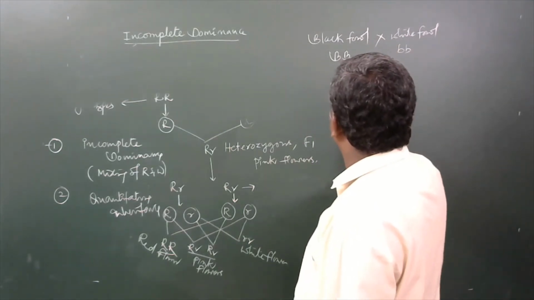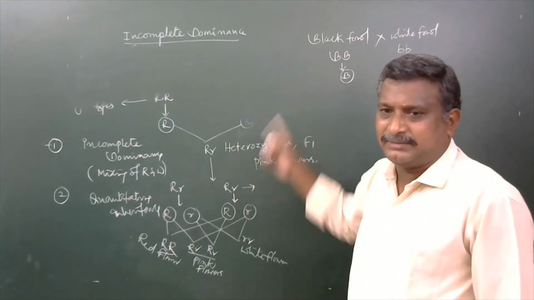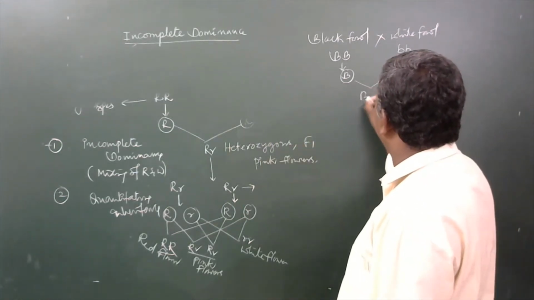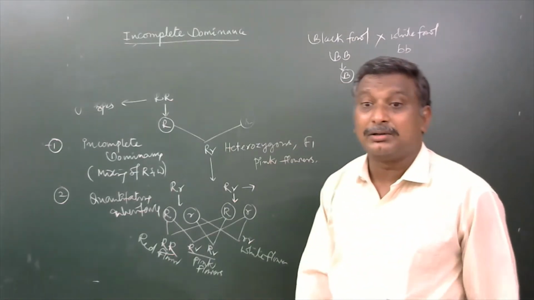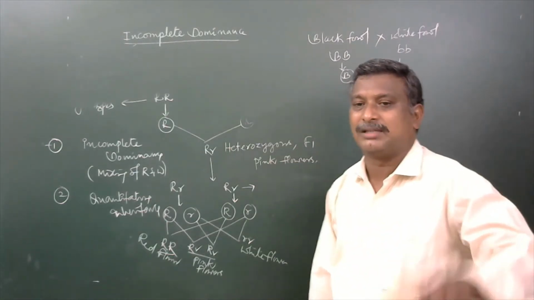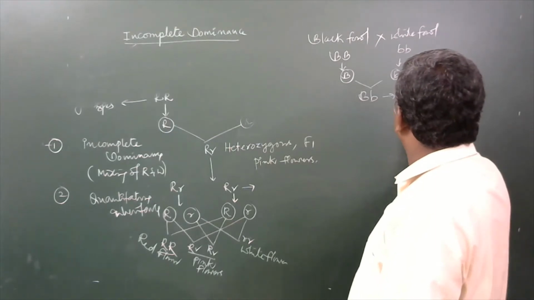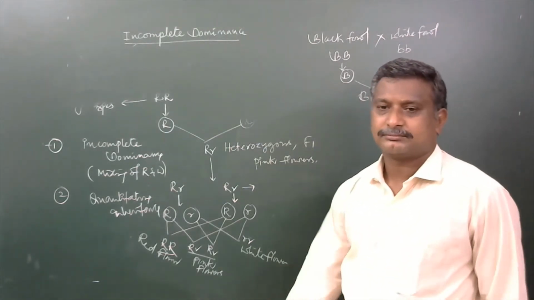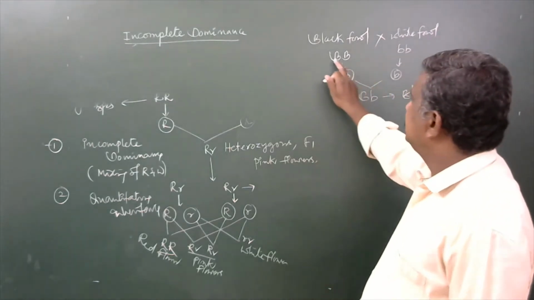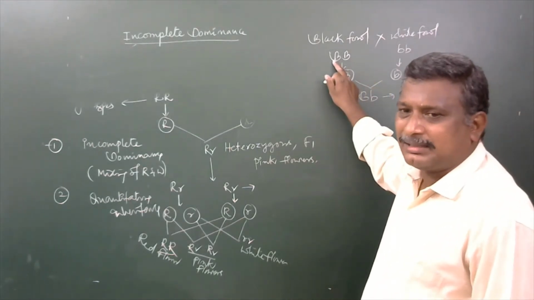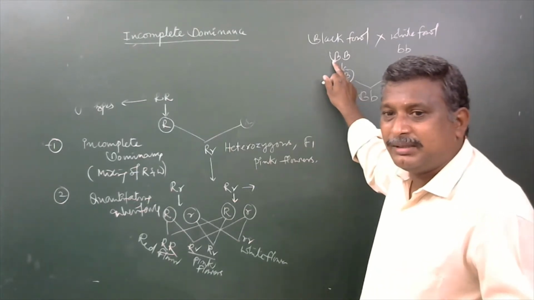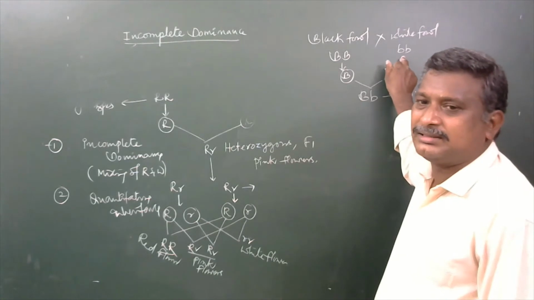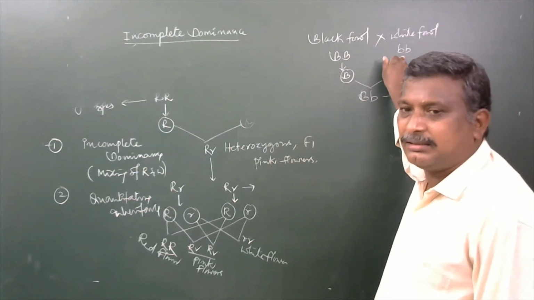Here a gamete is with capital B gene, and here a gamete is with small b. Both are fused together, capital B, small b, a heterozygous condition, and the F1 fowl is developed with blue color. Means the gene meant to produce black color, capital B, never acted as a complete dominant on small b, which is able to produce white colored fowl.